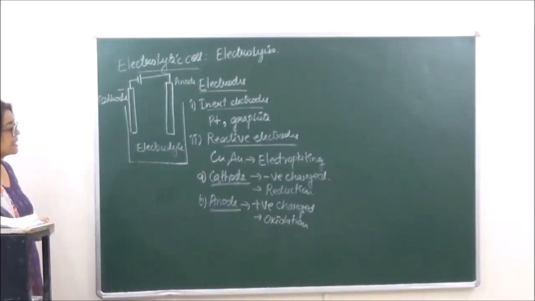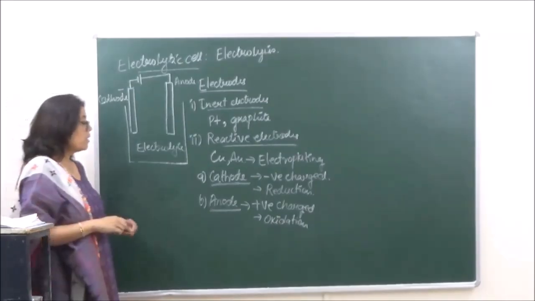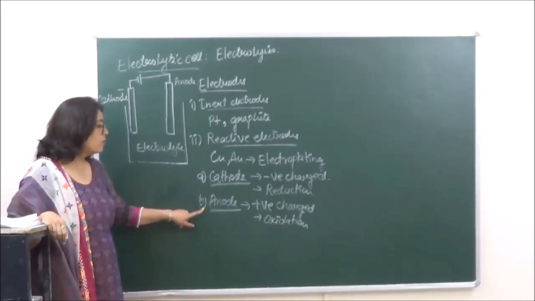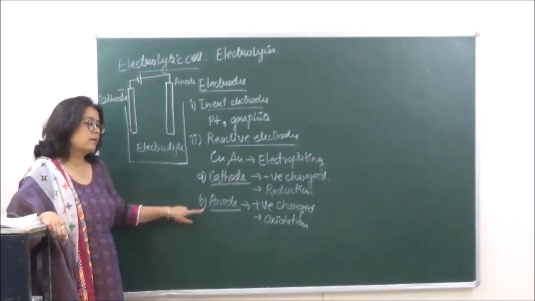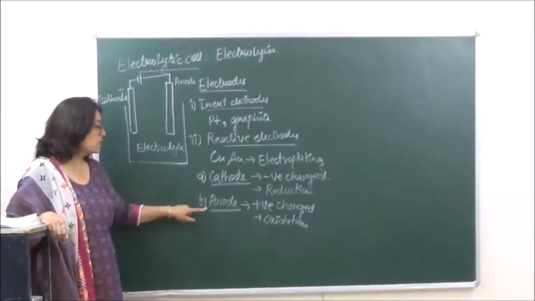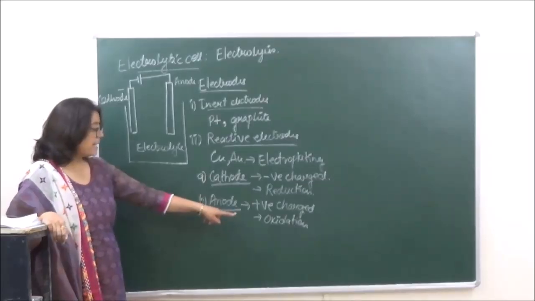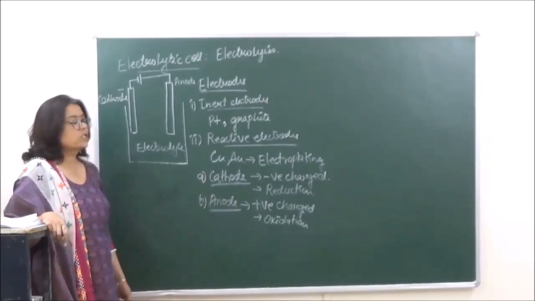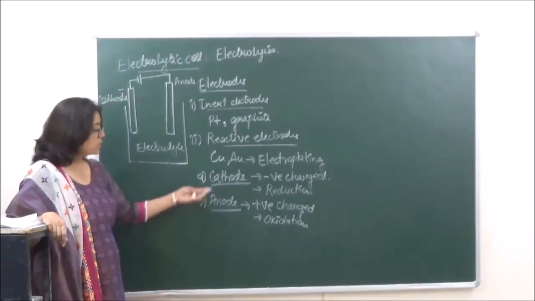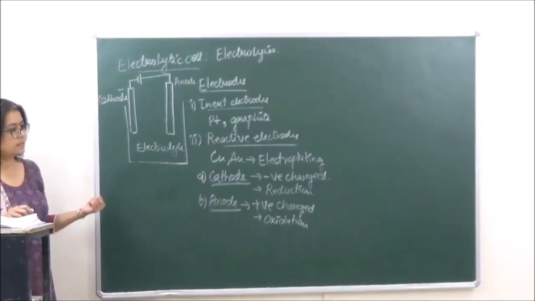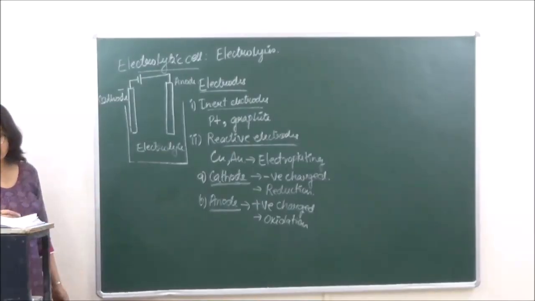Now in an electrolytic cell, because we are providing electricity from outside, the electrons will always flow from the anode to the cathode. Flow of electrons will always take place in such a manner. Because at the anode oxidation is taking place, and oxidation is loss of electrons, it will lose electrons and the cathode would attract those electrons towards itself. So this is what an electrolytic cell is.